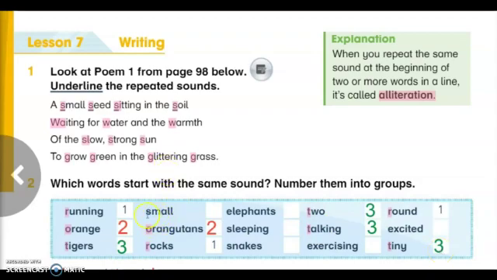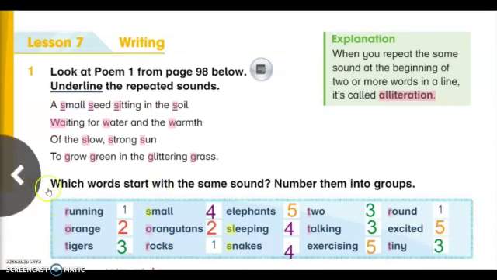Now let's move to number 4. Here we have small. We have other words that begin with sound S: small, and snake. Also here we have another one, which is sleeping. So we have 3 words, which are small, sleeping, and snake. So we have to write number 4 next to them. And here we have elephant, exercising, and exciting.